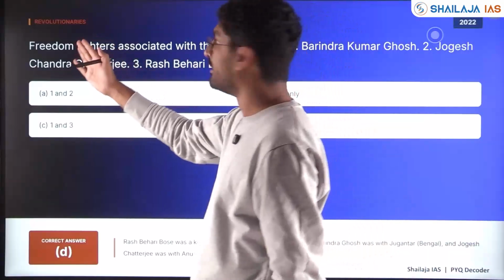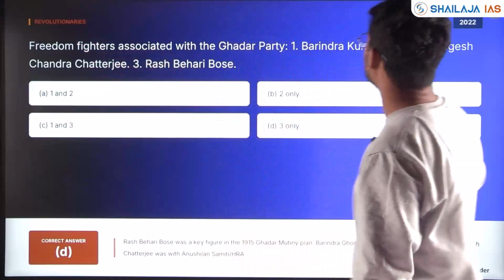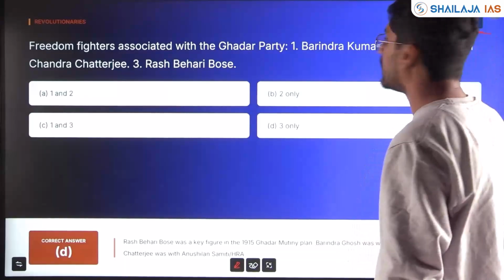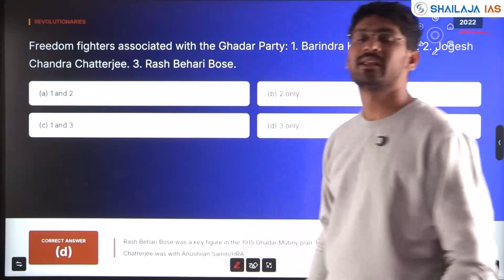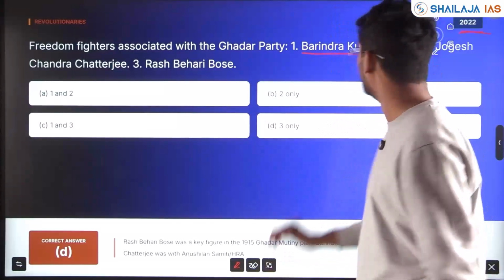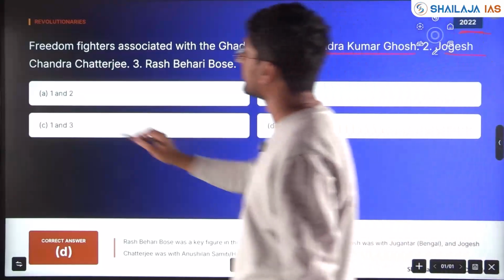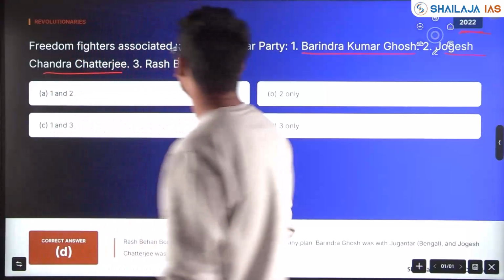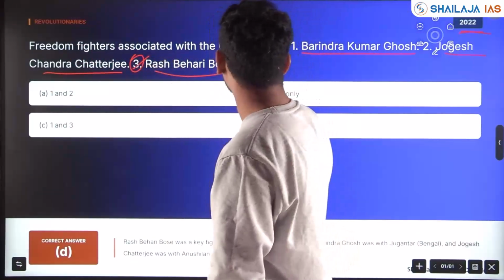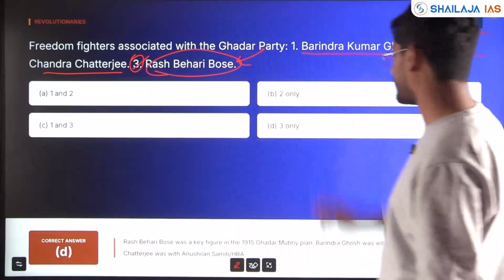With respect to revolutionaries, freedom fighters associated with the Gaddar party was asked in 2022. Who are the freedom fighters associated with the Gaddar party? Direct question. Barendra Kumar Ghosh? No. Yogesh Chandra Chatterjee? No. Ras Bihari Bose? Yes, he was with the Gaddar party.